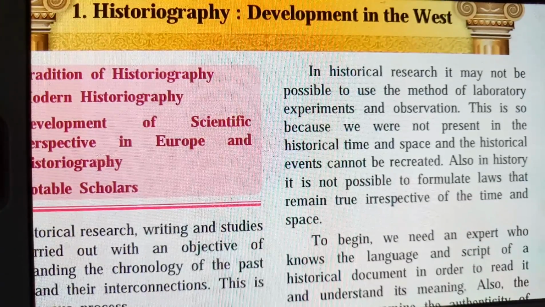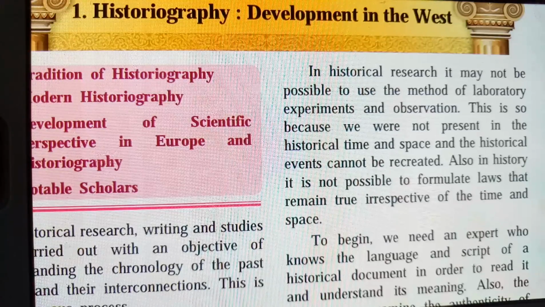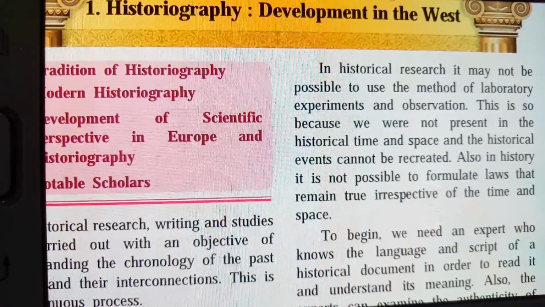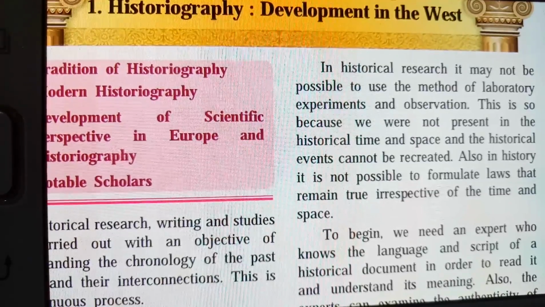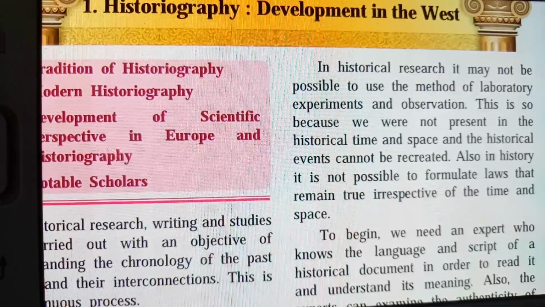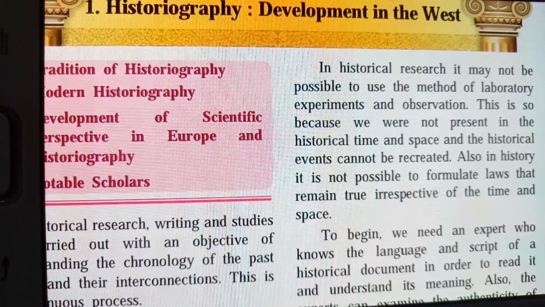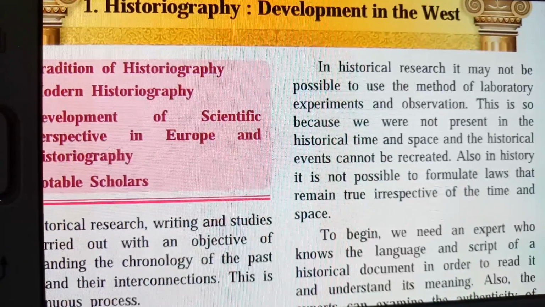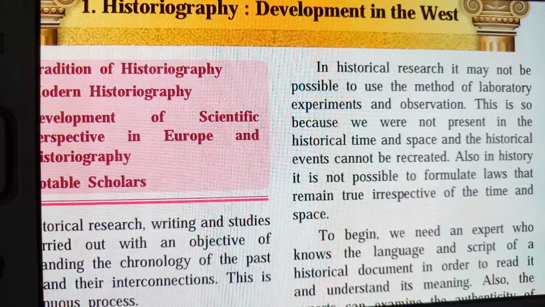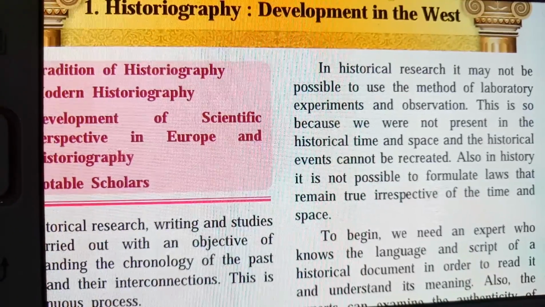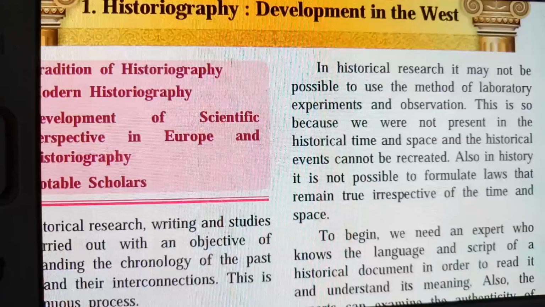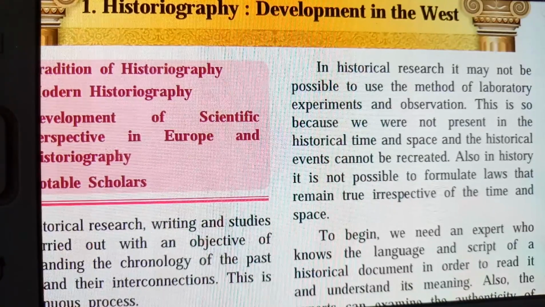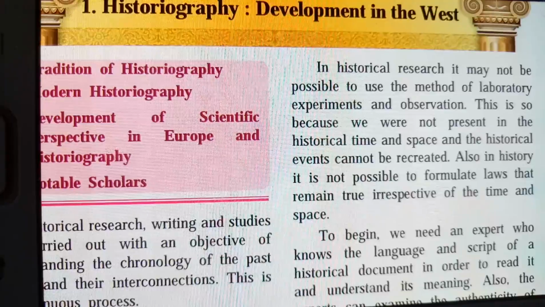This is so because we are not present in the historical time and space, and historical events cannot be recreated. We were not there at the time and we did not have correct knowledge. But these things happened 100%. So we have to make assumptions. First we assume or consider that this might have happened, and after that we prove it. In olden times we did not have correct knowledge whether these things happened, whether it is 100% sure or not. But we can make an assumption. Assumption means we can accept that this happened, but we do not have actual knowledge that it happened properly. So we can just prove that yes, this happened in those times.